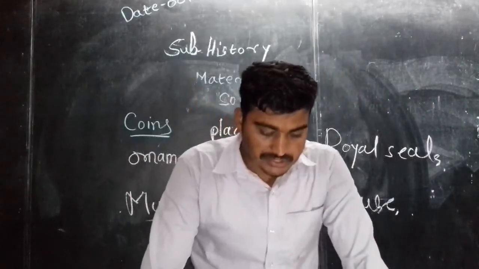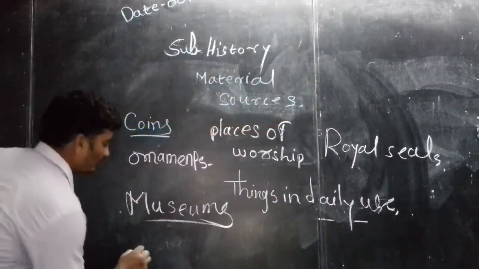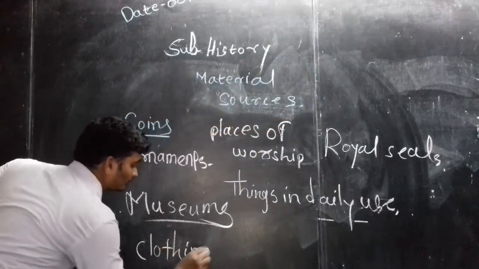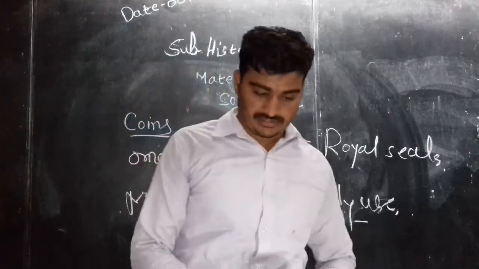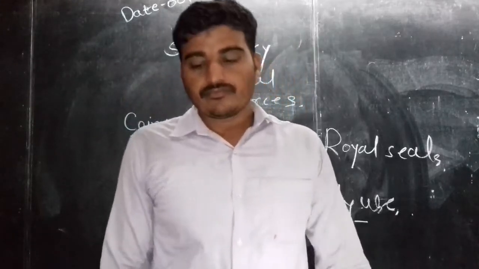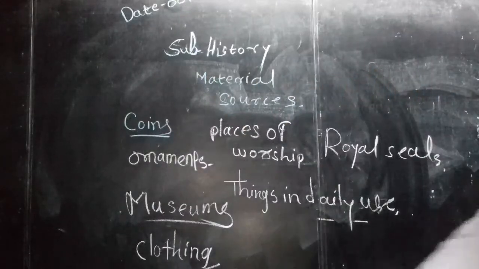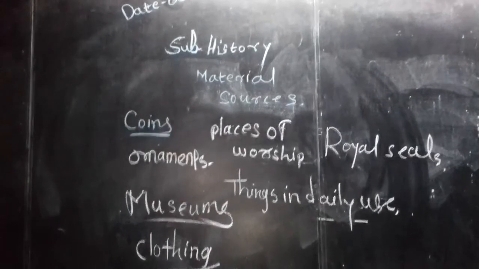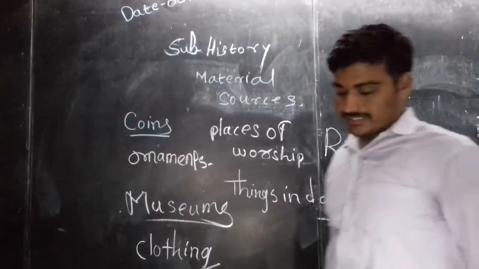Now next one comes into clothing. If we see the history of clothes, one of the important points is clothes.